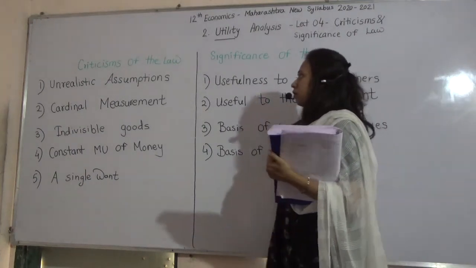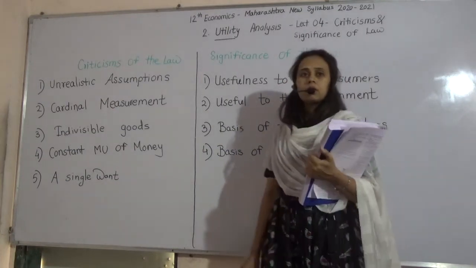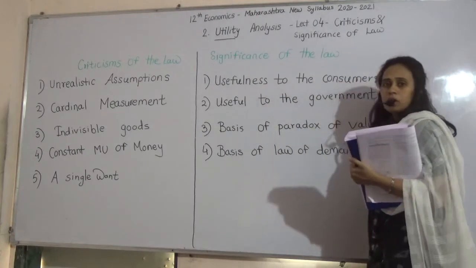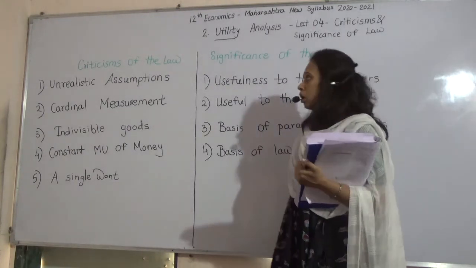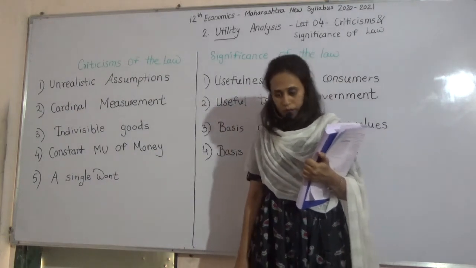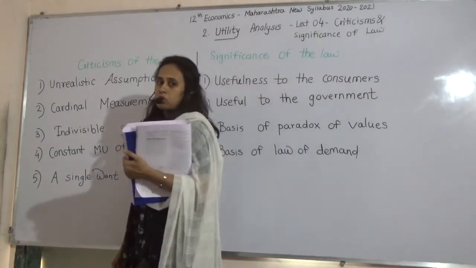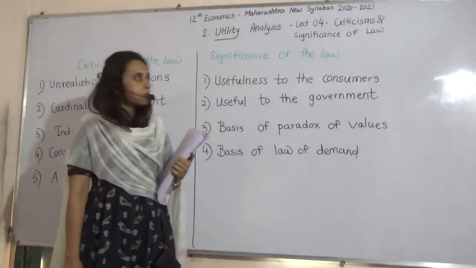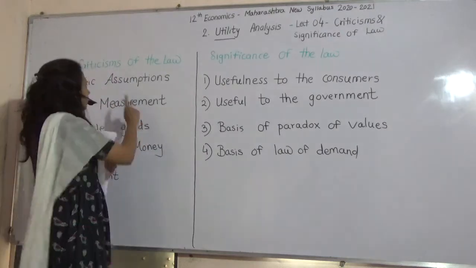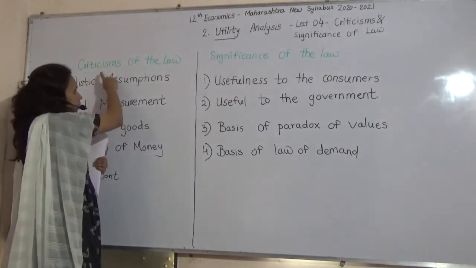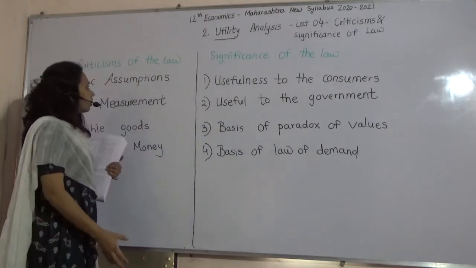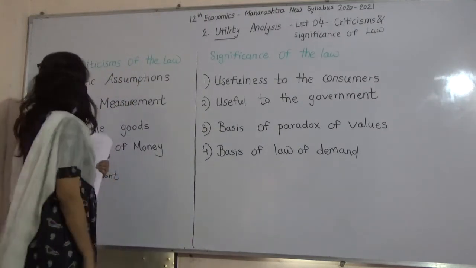Friends, we will start with the next part, that is criticism of the law and significance of the law. In the last lecture, we have studied what is law of DMU with its assumption and exceptions. Now, after studying that law, let's see the criticism. Criticism means some demerits are there. Let's discuss it.